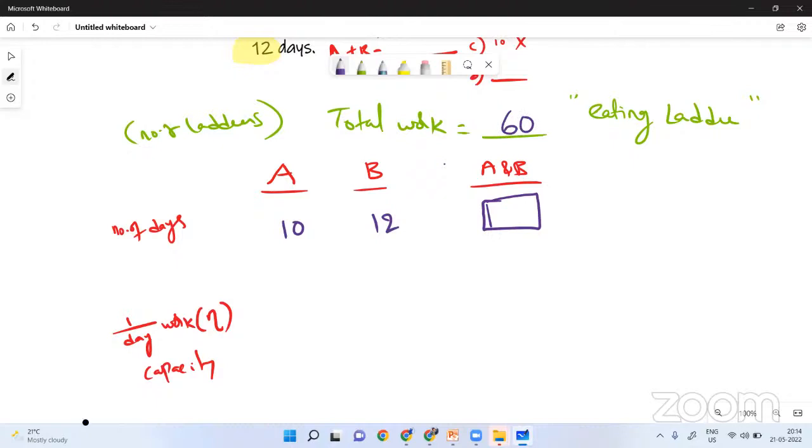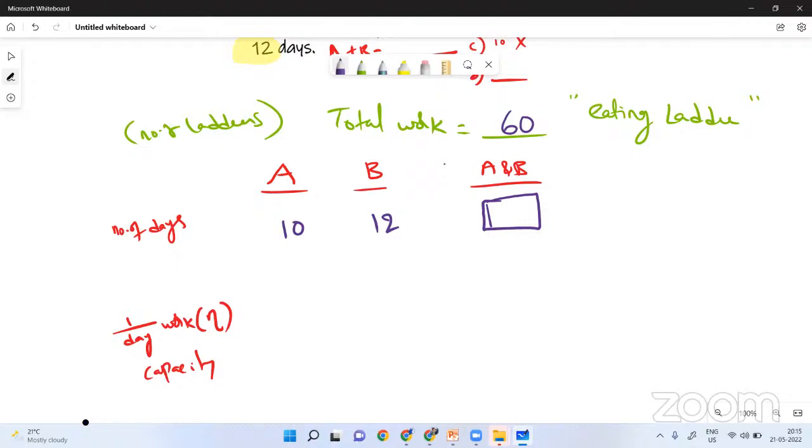Okay, you may ask me, in the question it was not mentioned that there are 60 laddus, that the total work is 60. Then why do you consider 60? See, some number I am considering. Whatever number I consider, it's okay. I'll get the same answer without a doubt. Okay, a work is there, and the work can be anything. I consider it as eating laddus.